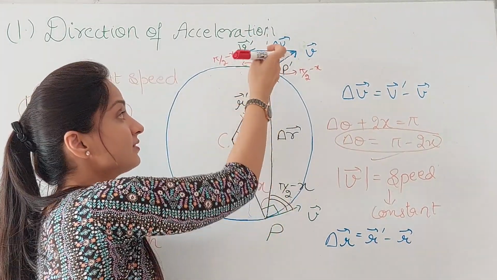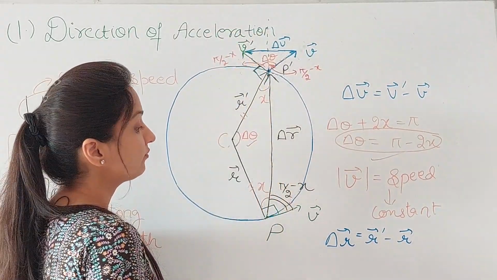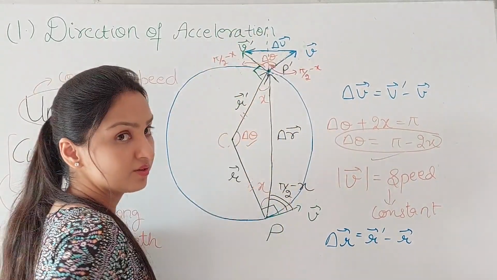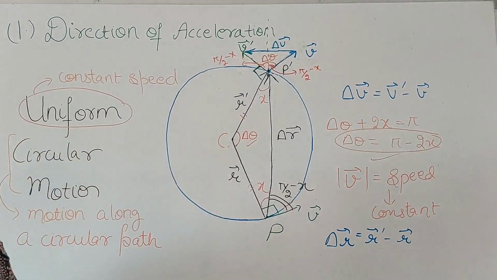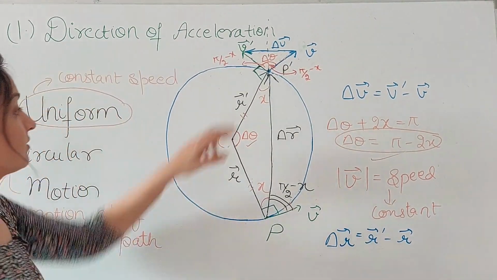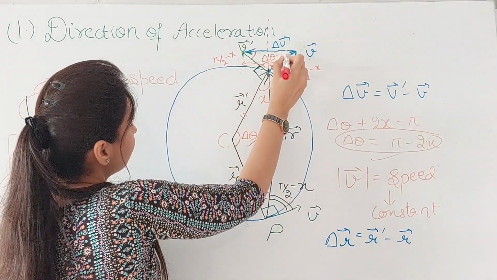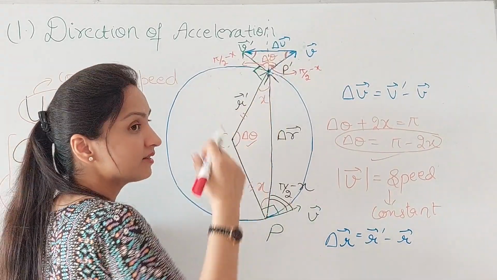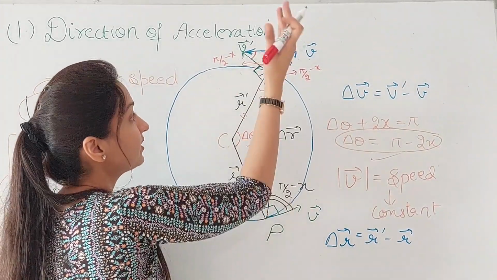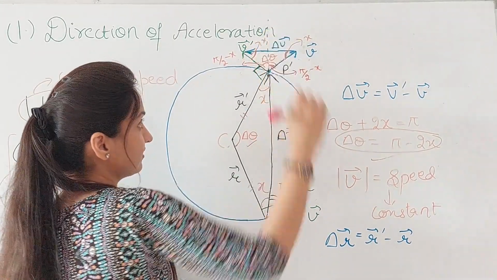If you observe this, this is again an isosceles triangle because the magnitude of v and v dash is same because of this. The magnitude of velocity is speed, which is constant. So this means that this is an isosceles triangle and these angles are equal. So this triangle is along the similar lines as this, which means that this angle and this angle is x.